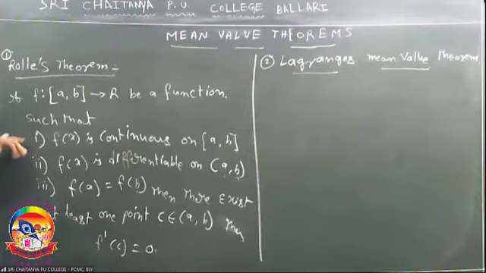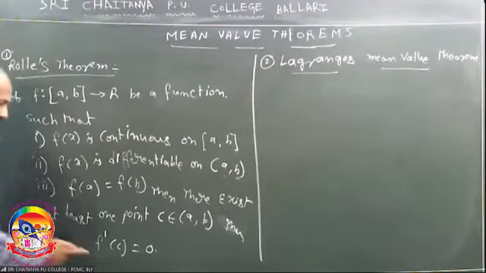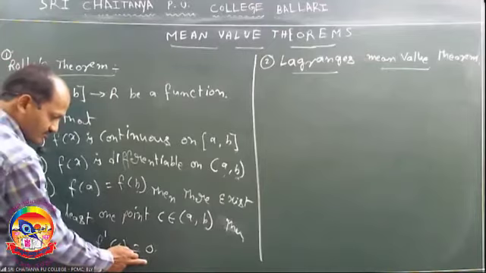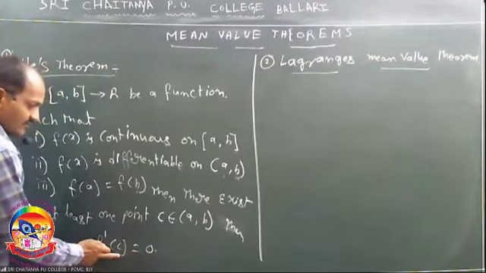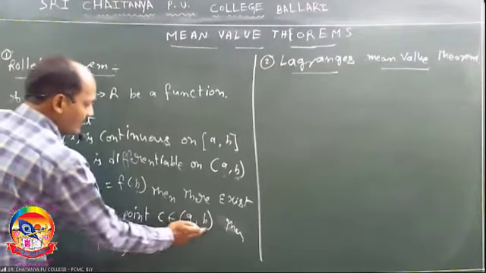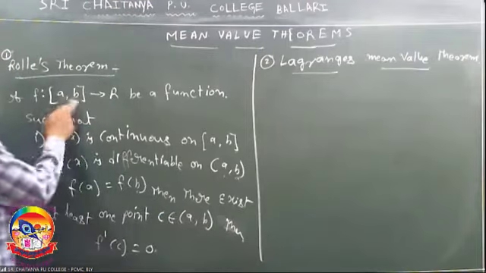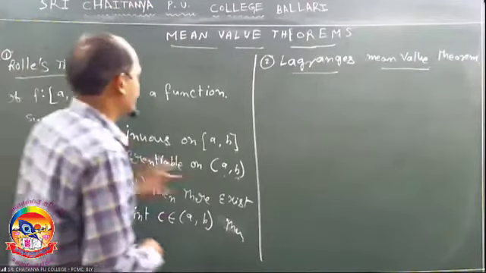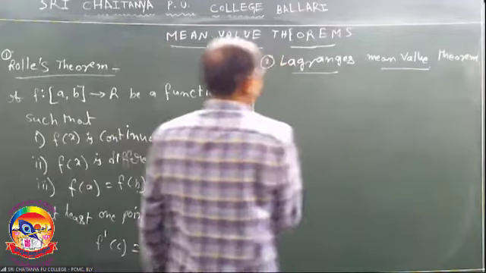These three conditions are for Rolle's theorem. In case any one condition is not satisfied, Rolle's theorem is not verified. If the three conditions are satisfied, then find f'(c) equal to 0 and we get the c value, which lies between a and b. That is Rolle's theorem.